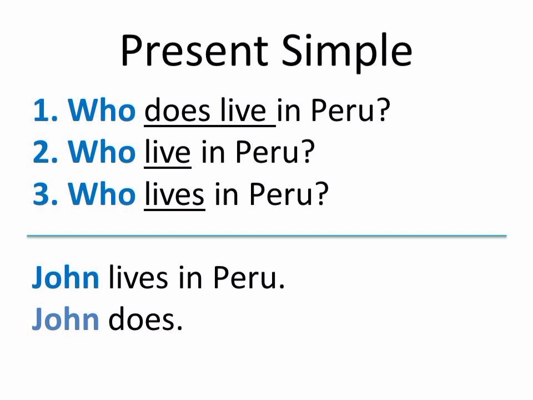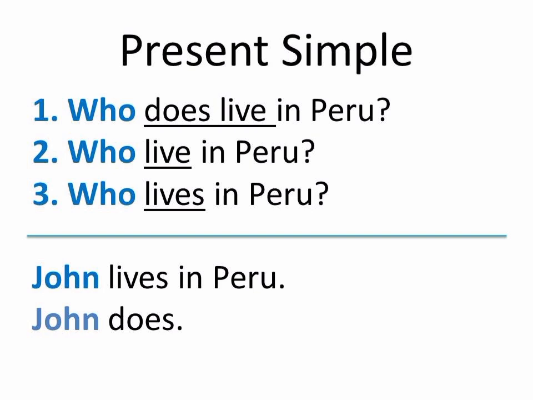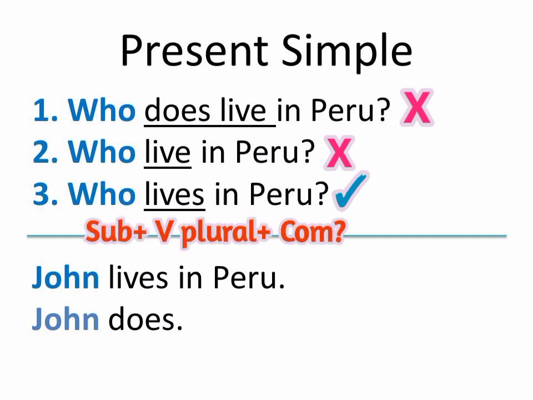Remember that when who functions as a subject in the question, we have to use a singular verb. It means we have to add s or es, or change y to ies in the present simple. So number one is not correct. Number two is not correct. And we have two ways to answer the question. You can answer with a long answer or a short answer.